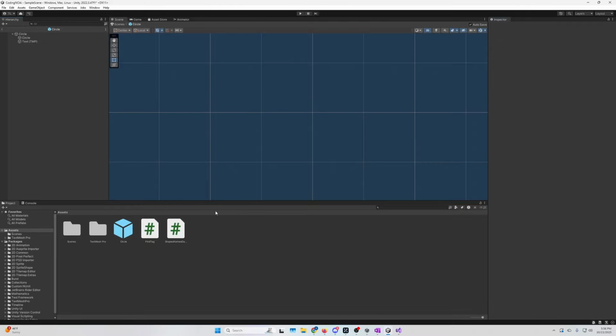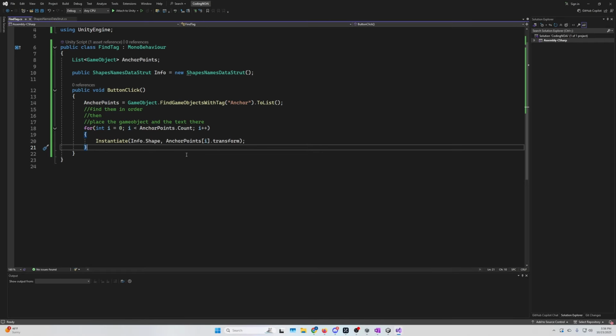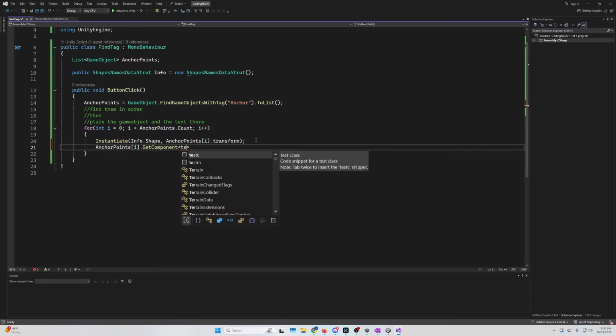Okay, and then we're going to go back to find tag. So in this, we want to grab that anchor point because that's our game object. So we're going to copy this whole thing. We're going to drop down, paste it, and do dot get component. So get component. We want, that's not the right thing. That's also not the right thing. There we go. We want to get the Text Mesh Pro component.